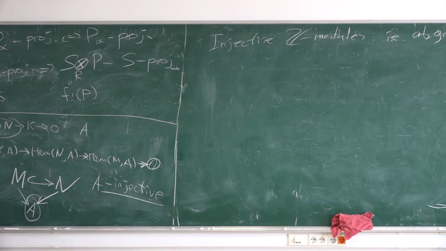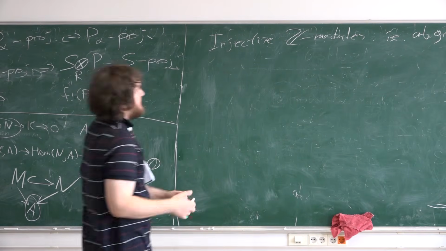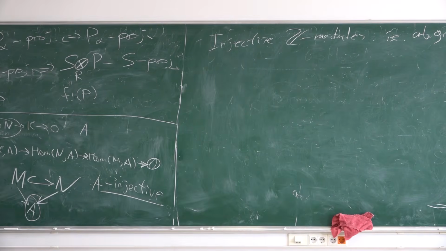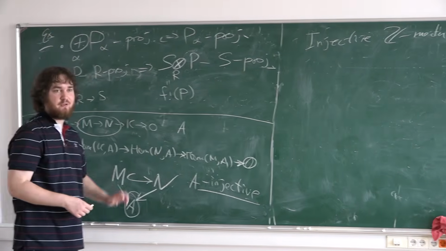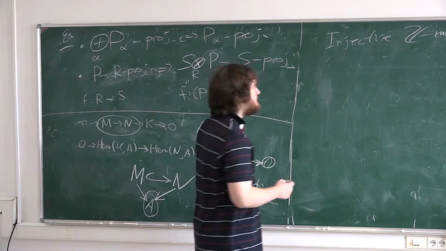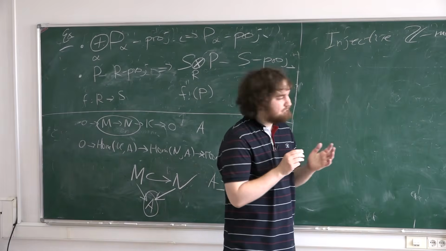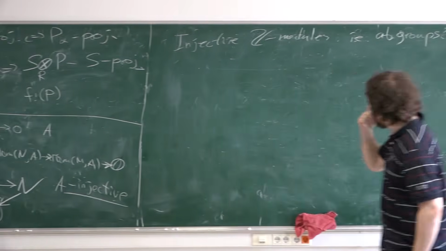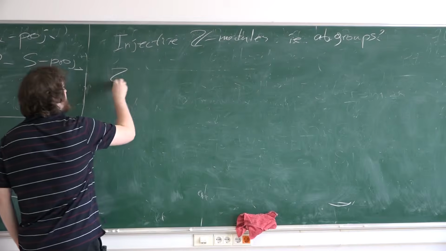For example, free abelian groups: Z itself is not injective. Why? Now, please give me some example of a submodule and a map to Z such that there does not exist an extension on the whole module. Maybe there are no injective modules over Z except 0. Is Z injective or not?